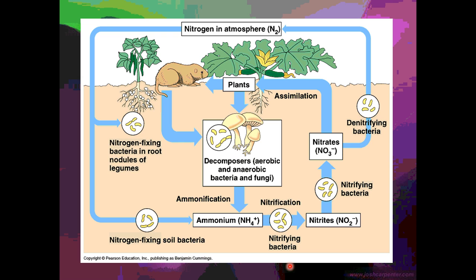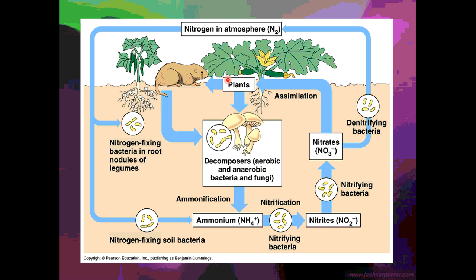So let's take a look at this again. In the atmosphere, nitrogen-fixing bacteria turn the nitrogen into ammonium. Then nitrifying bacteria do nitrification to turn it into NO3. This is the type of nitrogen that plants need, and it is assimilated into the plant cells through assimilation.